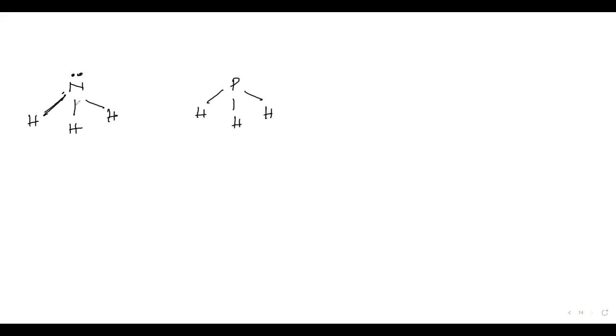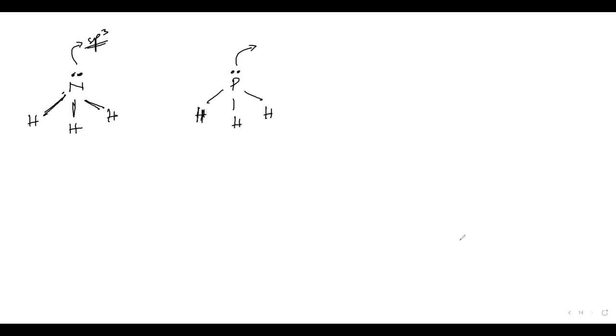See this bond, this bond, this bond, and this lone pair. In NH3, all the bonding electrons and the lone pair are present in the sp3 hybridized orbitals, correct? And what about PH3, where is the lone pair present?